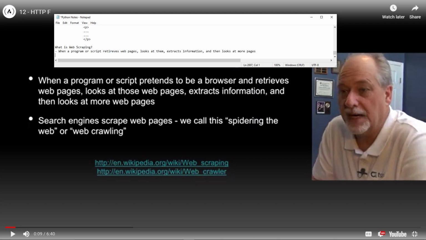And then the next part is search engines scrape web pages. We call this web crawling. We're not calling it spidering in this thing. Web crawling.